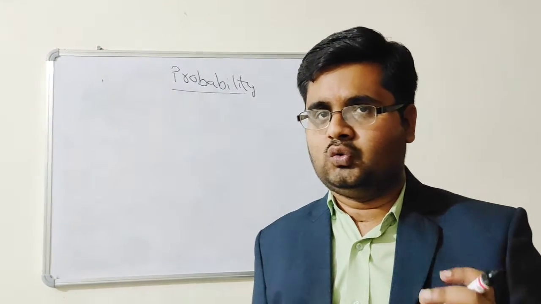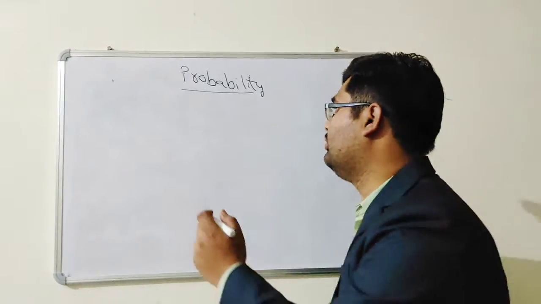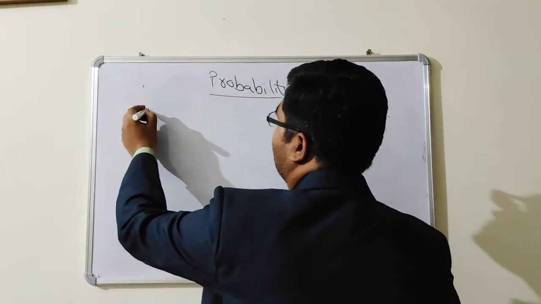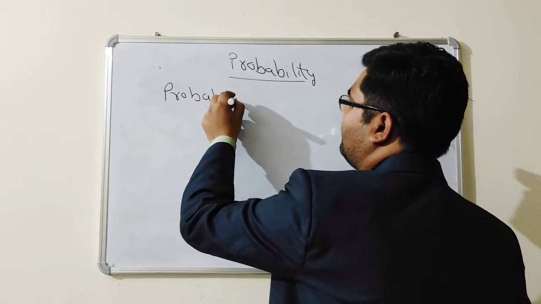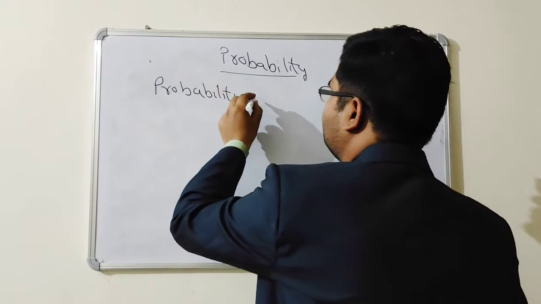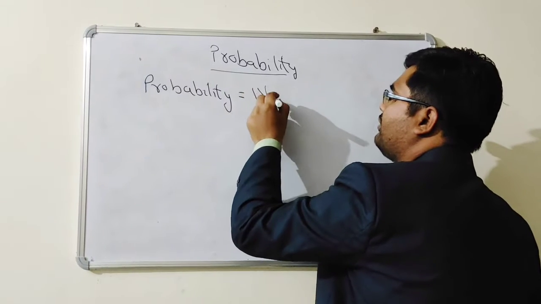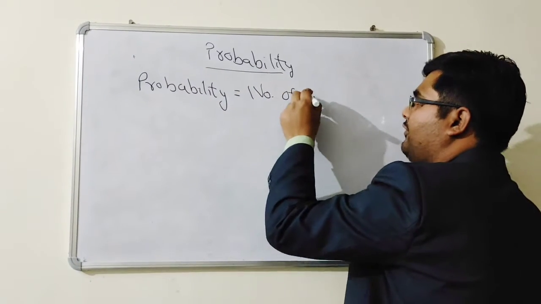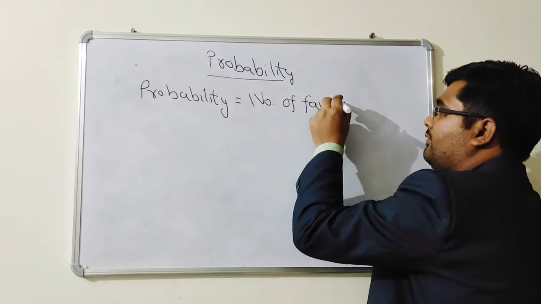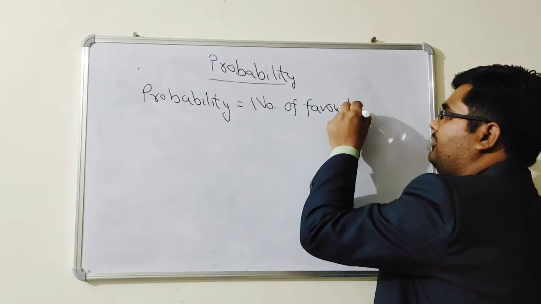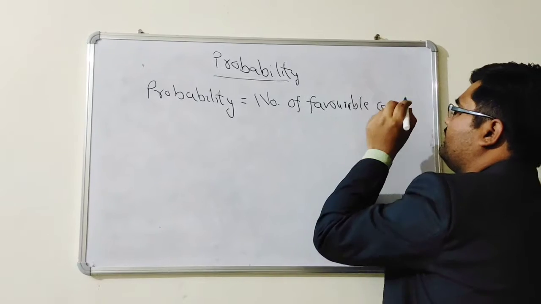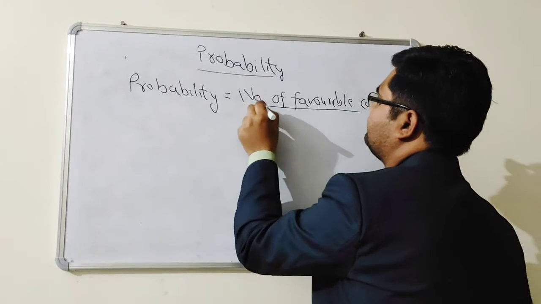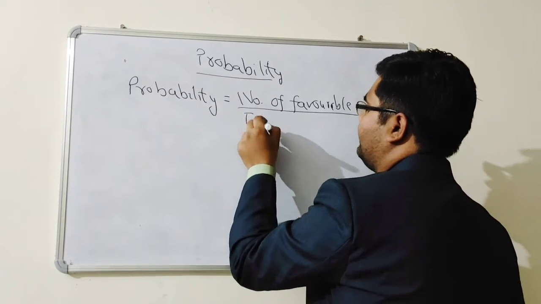Now you see on the board what I have told you: probability equals number of favorable condition, means which type of condition you want, upon total condition.